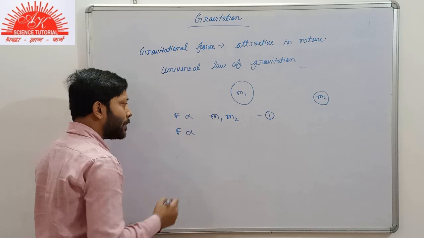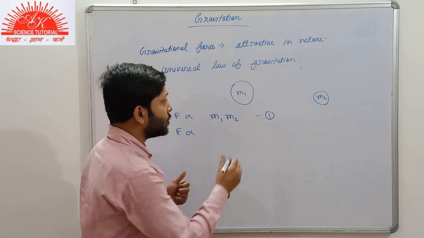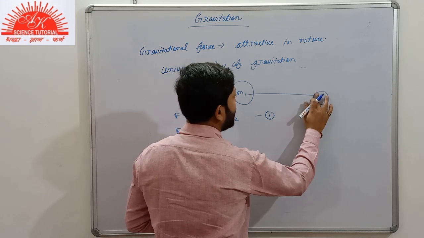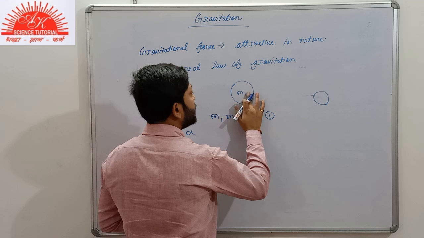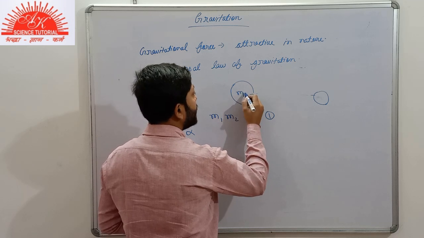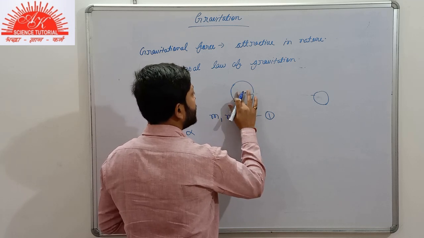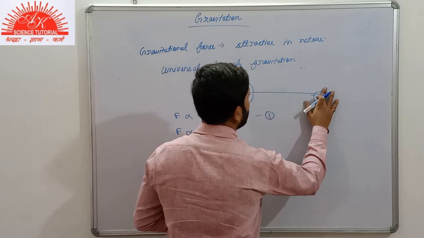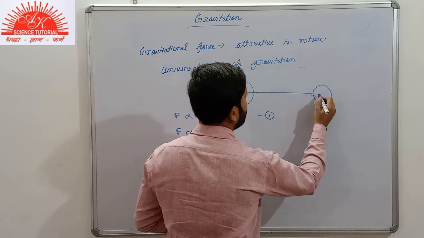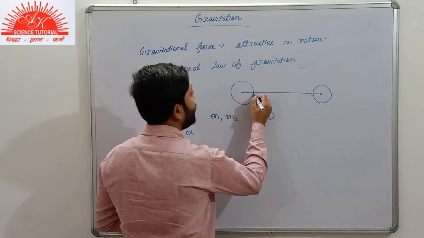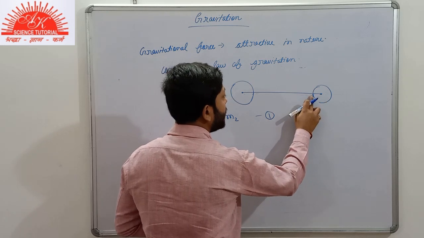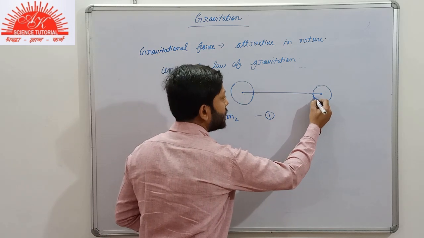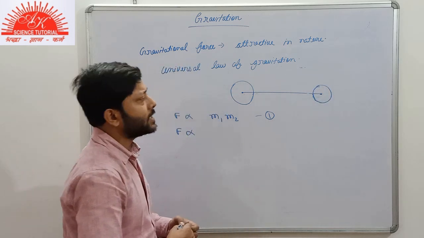And in the second part, we'll talk about the separation between them. In fact, the separation between the centers of the two bodies. You will get to know about it in the higher classes. Now you just have to know that the separation between the bodies is denoted by small r.